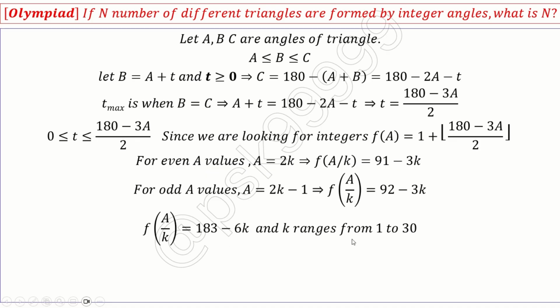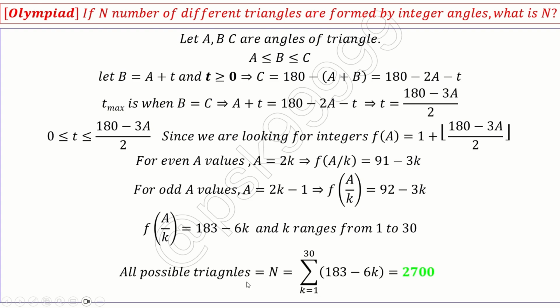And k ranges from 1 to 30. How? If it is 1, I have 183 minus 6. If it is 30, I have 183 minus 180, which is 3. I cannot go to 31. k cannot be 31, because it will become negative. So this is my range of k. This is my function. I have everything. I just need to do sigma now. The number of triangles is equal to sigma, k equal to 1 to 30, of 183 minus 6k, which is nothing but 2700.